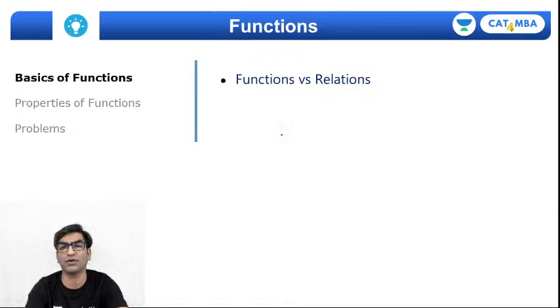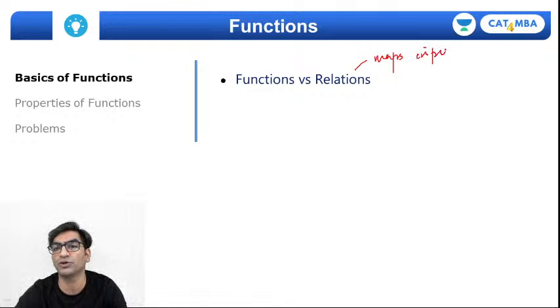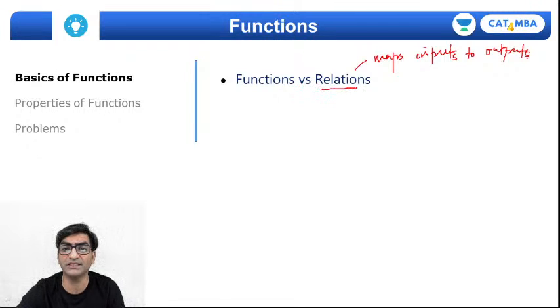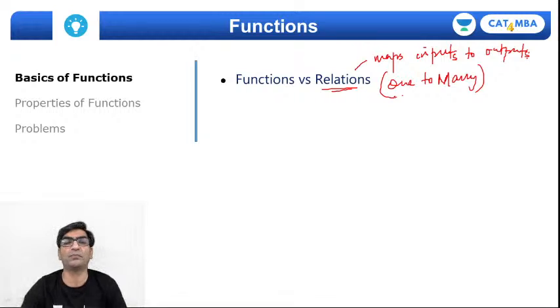How is this different from a relation? A relation also maps x with y, also maps inputs and outputs. But the difference between a function and a relation is that a relation can be one to many, which means that I could possibly give a single input and expect multiple outputs as a result.